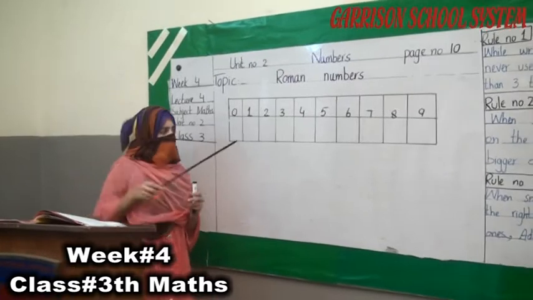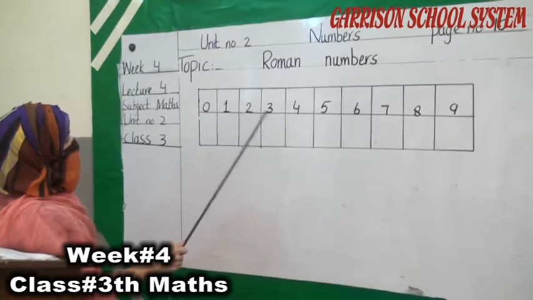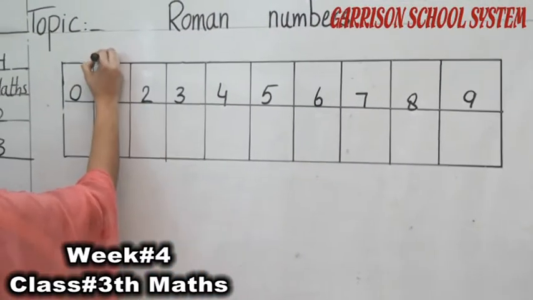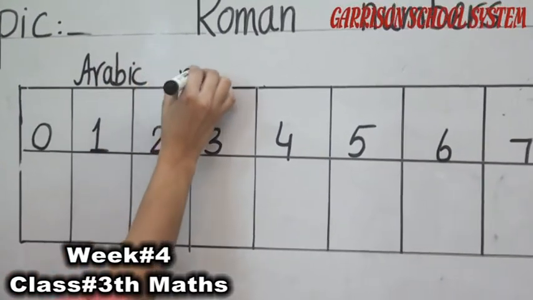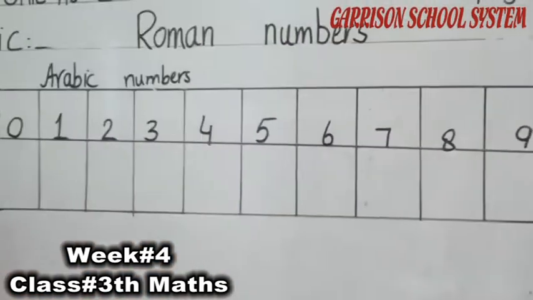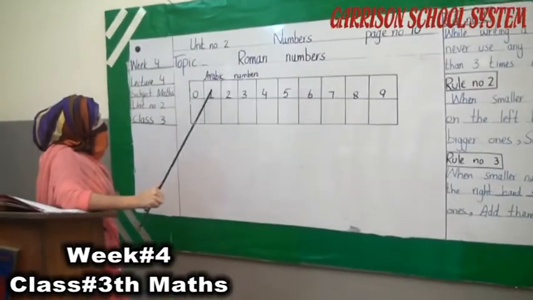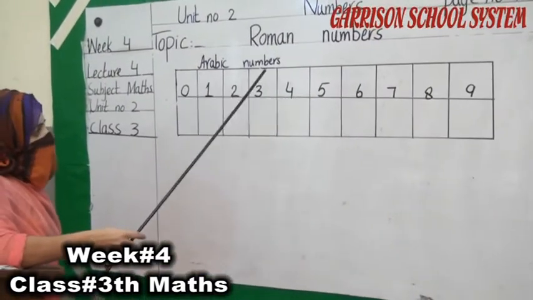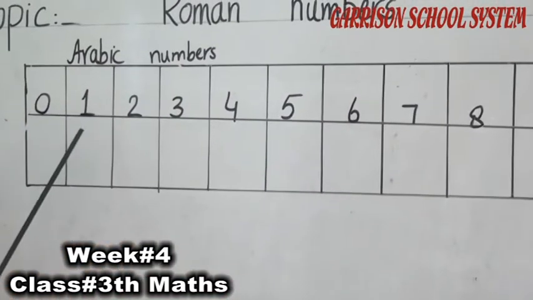All of you know these numbers. All of you are familiar with these numbers. Which numbers are these? These are Arabic numbers. We use these numbers daily in our writing and in our counting. This is the counting which we use in our mathematics. These numbers are Arabic numbers, and all of you are familiar with them.